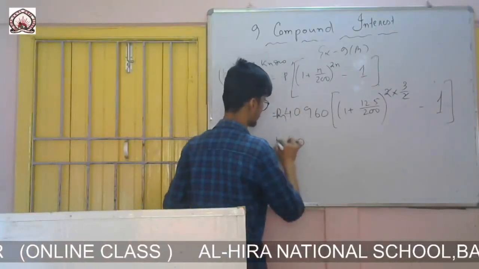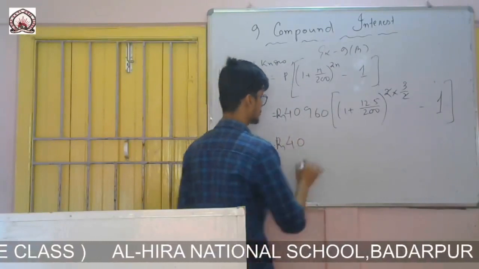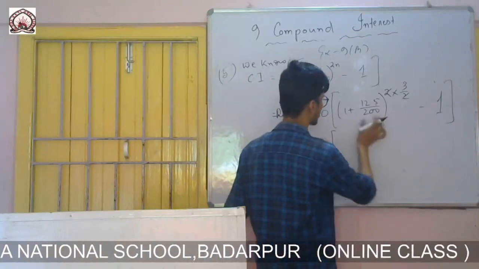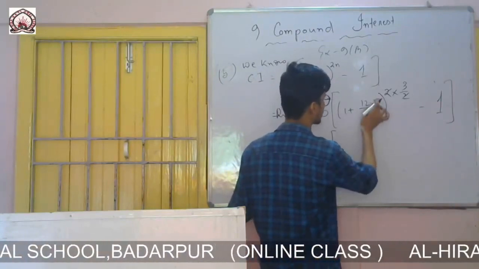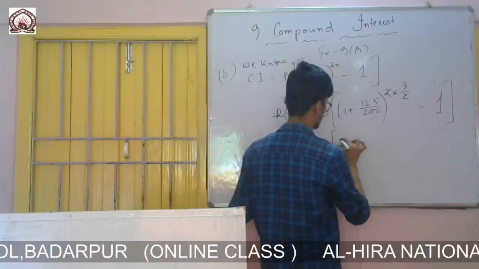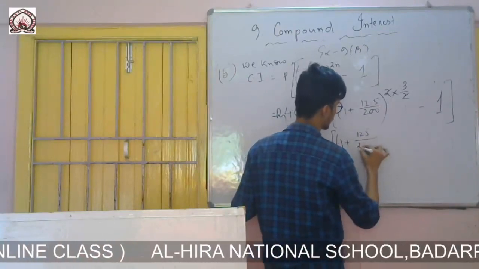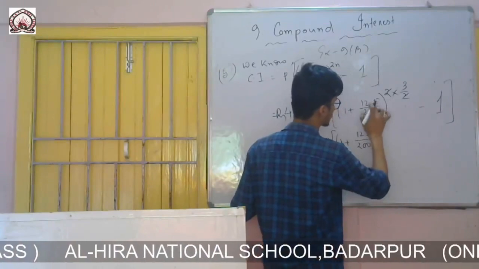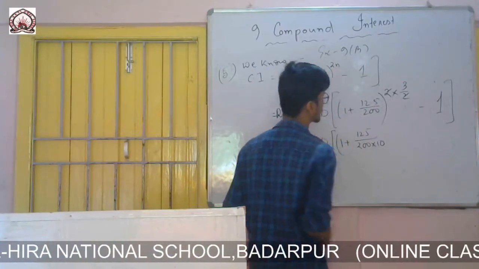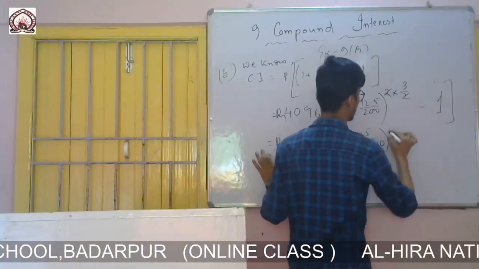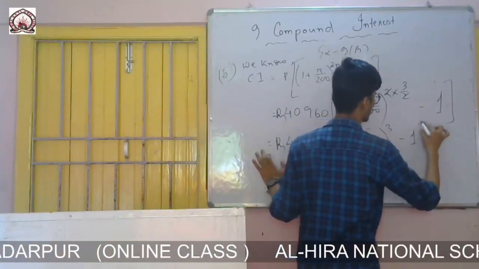First of all I will remove this decimal: so 1 plus 125 by 200 into 10, since I have removed the decimal. Thereafter cancelling these two, only 3 is left, minus 1.